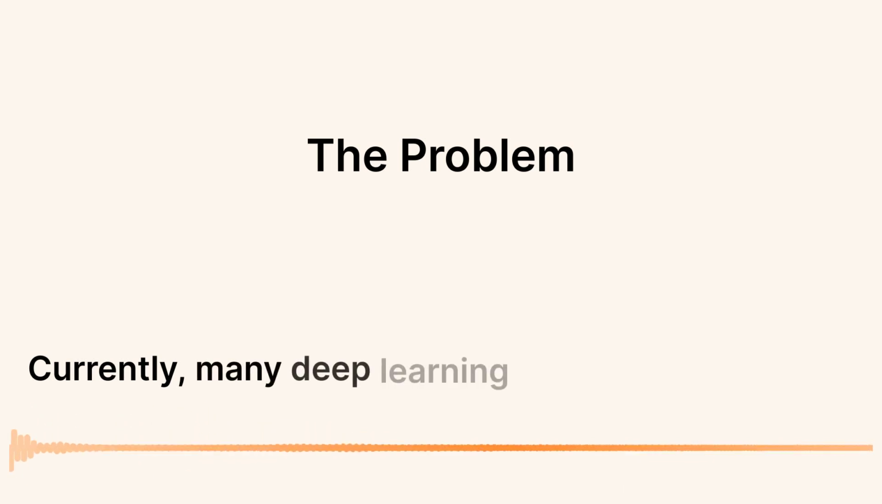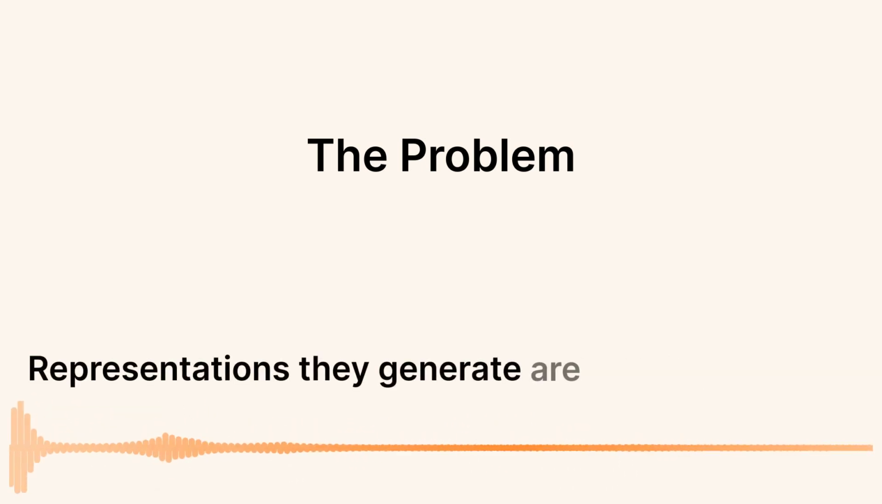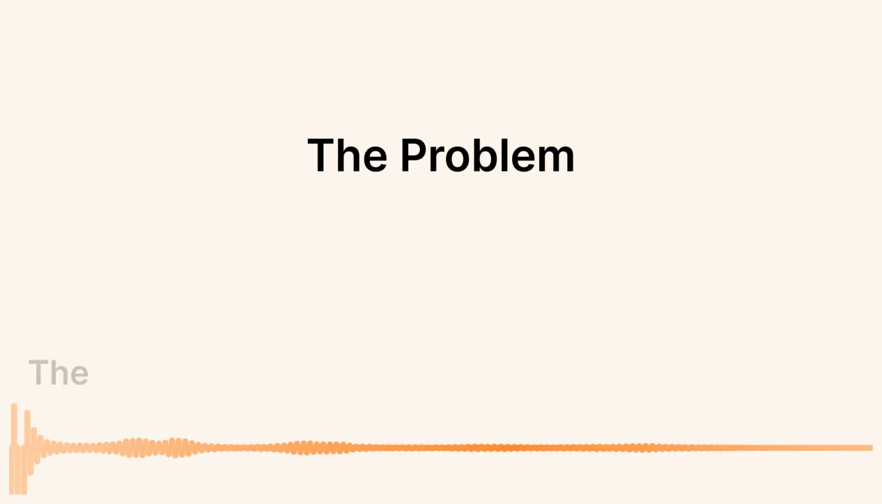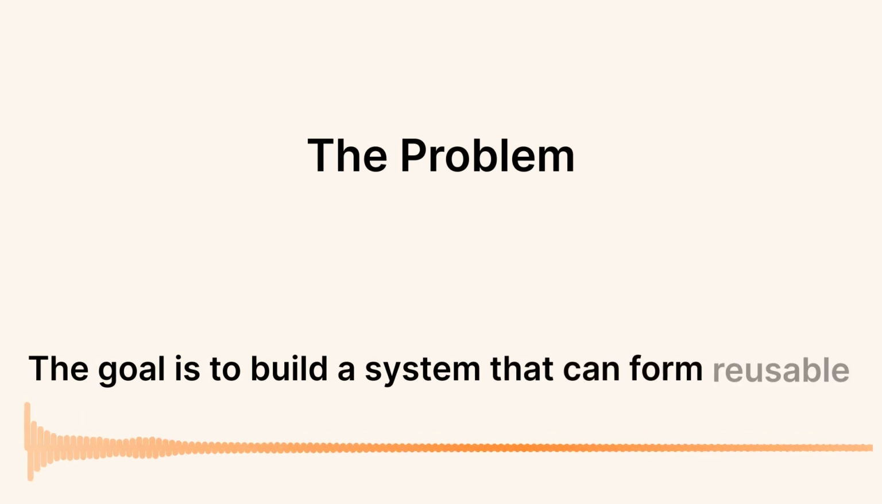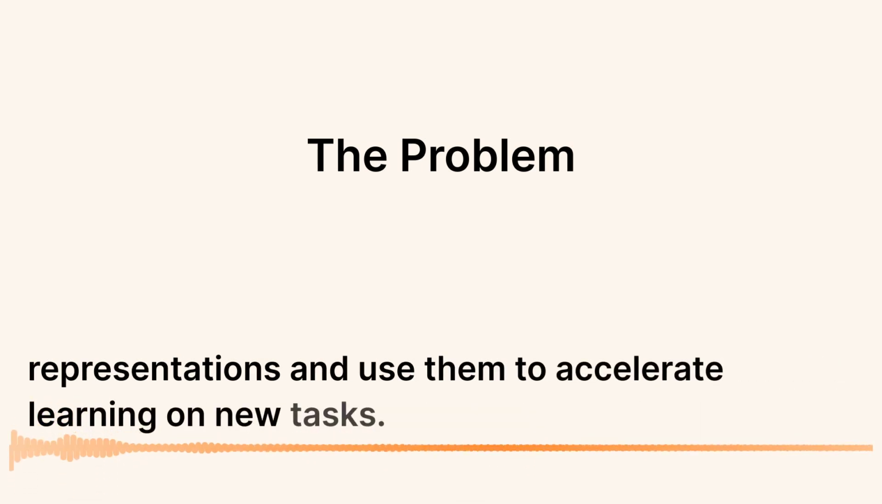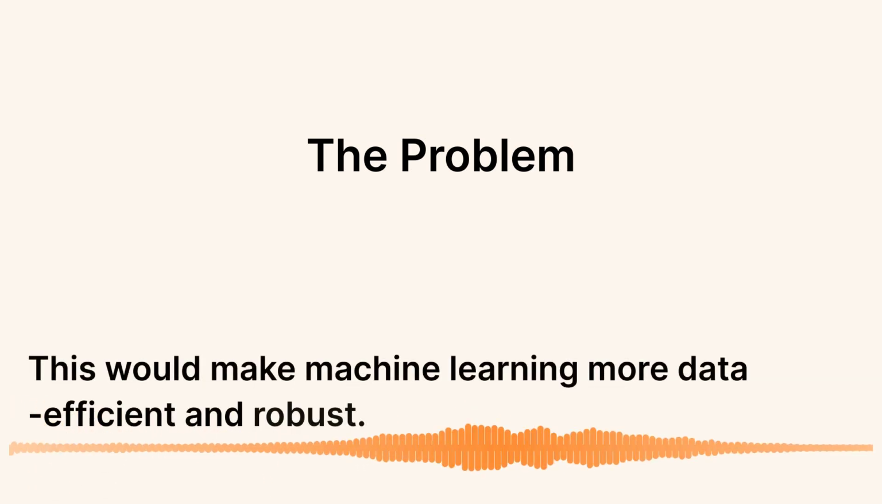Currently, many deep learning systems lack this capability. Representations they generate are often task-specific and hard to interpret or reuse. The goal is to build a system that can form reusable representations and use them to accelerate learning on new tasks. This would make machine learning more data-efficient and robust.